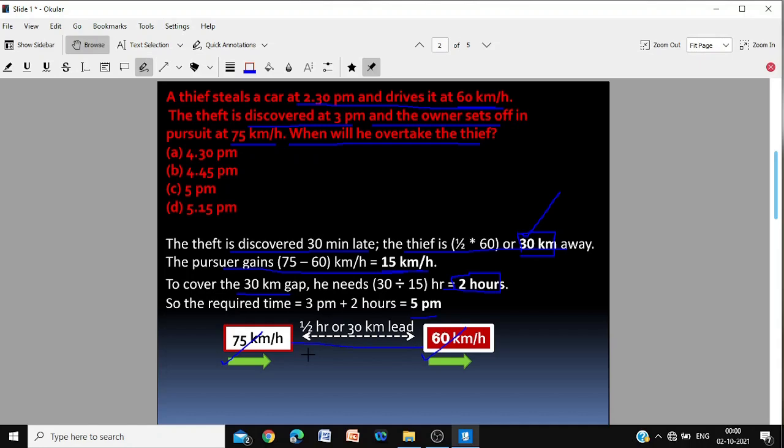So in order to cover 30 km at the rate of 15 km per hour, 75 minus 60, 15 km per hour, he has to fill the gap of 30 kilometers. So he will take 2 hours. So 3 p.m. plus 2 hours is 5 p.m. So 5 p.m. gives the answer.